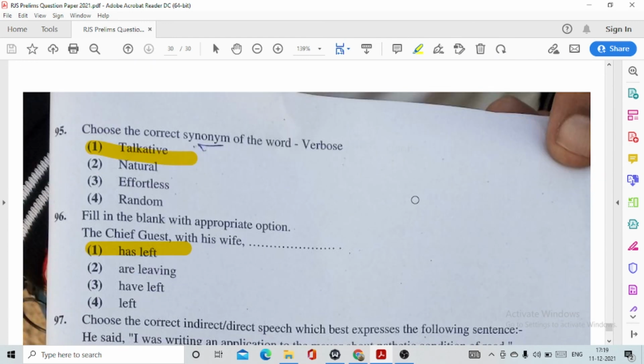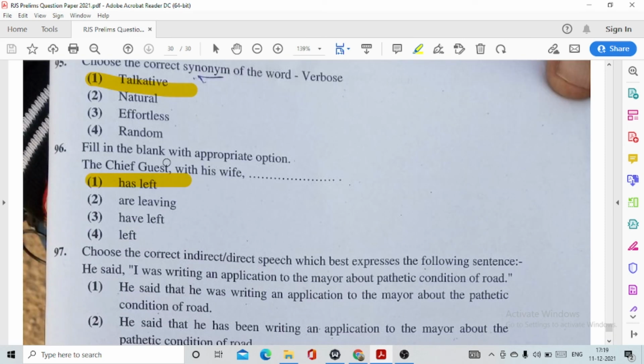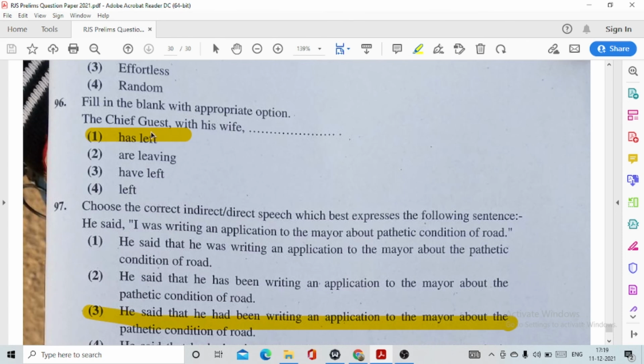95. Choose the correct synonym of the word verbose. So the synonym is option number 1, talkative. 96. Fill in the blank with appropriate option. The chief guest with his wife. Option number 1, has left.